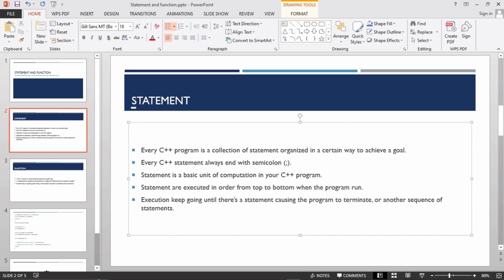Maybe you have 10,000 lines of code and you want to run it to perform a particular task for you. It starts from the top of the program to the bottom. That is how your code is executed. It starts from the top and runs downward, and execution keeps going until a statement causes the program to terminate.